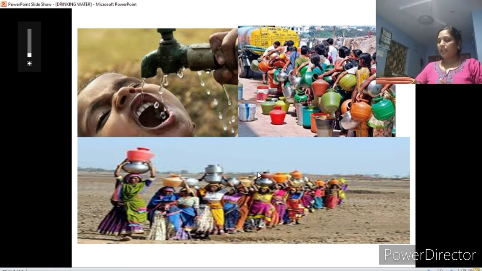And then we see: what would your life be like without a regular water supply? In cities we don't have any problem, the government is supplying water for us from the taps, and every day, or on alternate days in some areas, we are getting drinking water. We don't have any problem at all. But in case the regular water supply was not there, how would your life be?